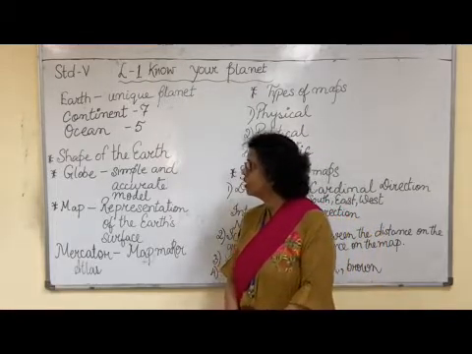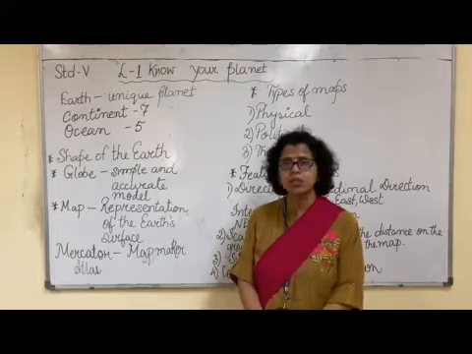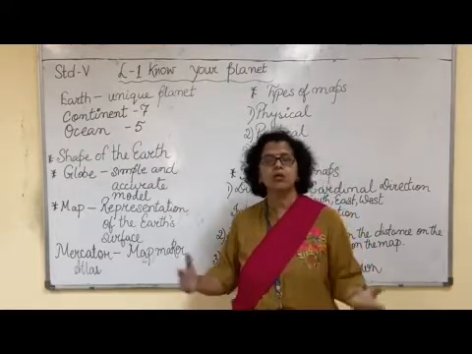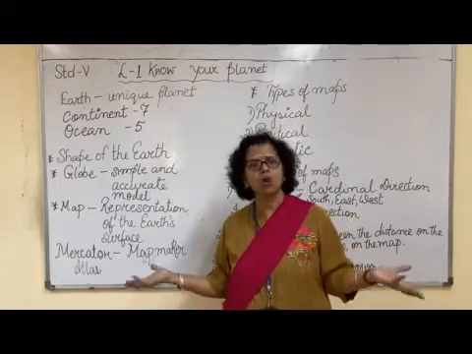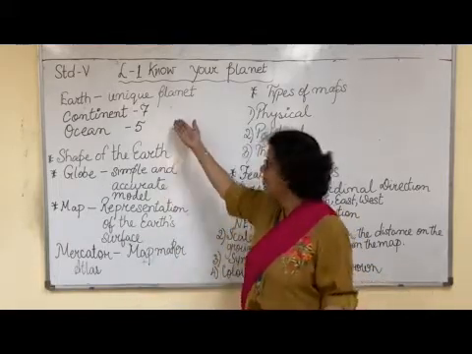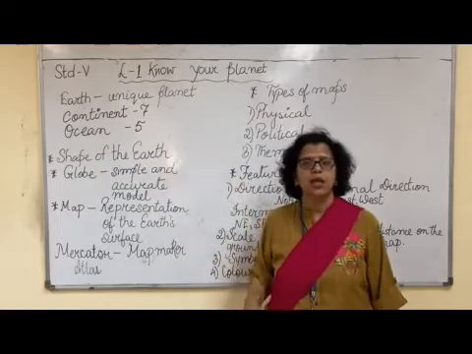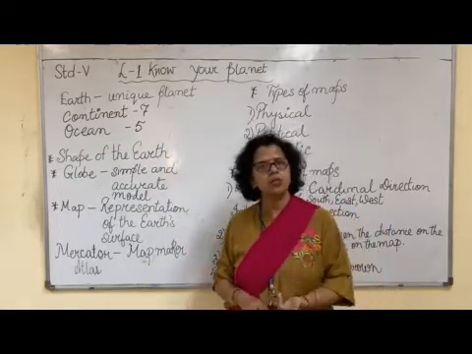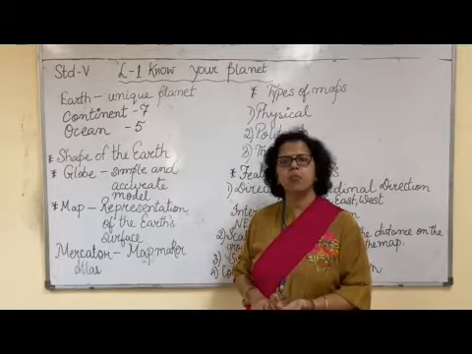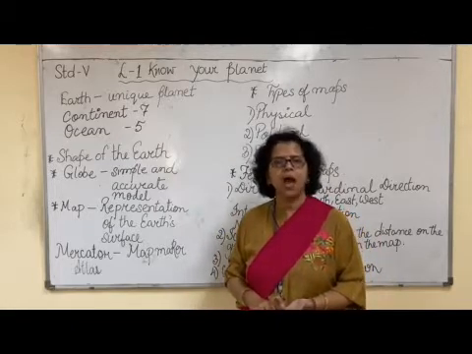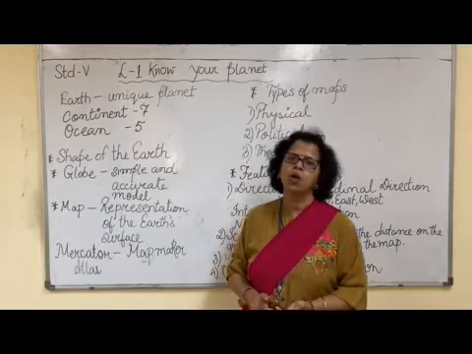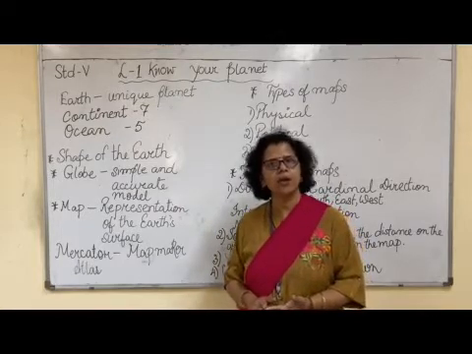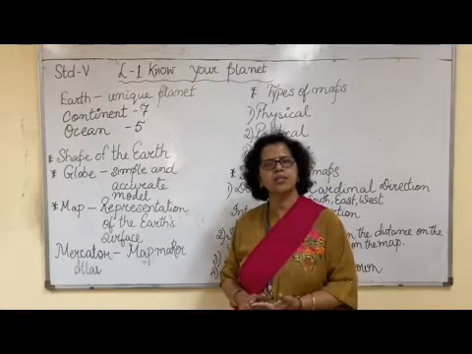Now, Earth has continents and oceans. The large land masses are called continents. We have 7 continents. Asia is the largest continent and Australia is the smallest continent. We have Asia, Africa, Europe, North America, South America, Australia and Antarctica.